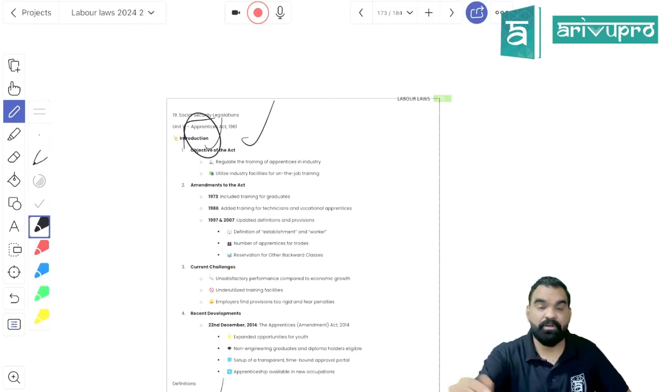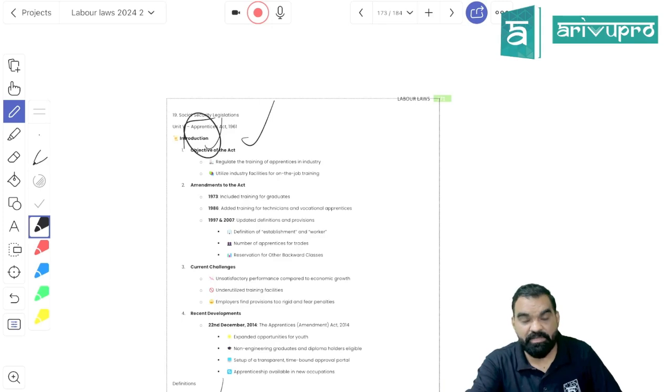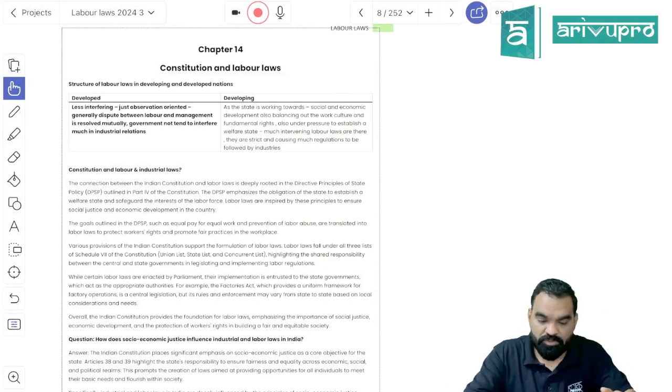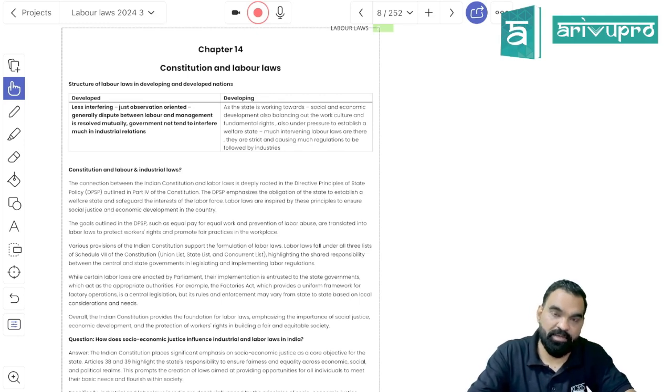Now only chapter number 14, chapter number 15 and chapter number 20 are pending. Otherwise all the chapters have been done, right? Starting again with labor laws. Chapter number 14 deals with the constitution and labor laws. So the first concept they are teaching you is the state of labor laws in a developing nation and the state of labor laws in a developed nation.